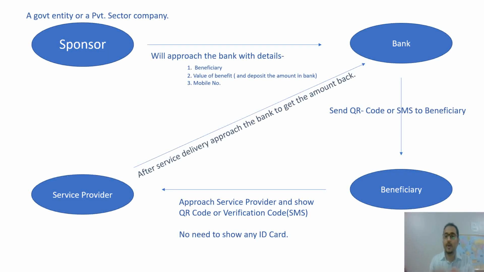Now what will the bank do? The bank will send a QR code or SMS to the beneficiary's mobile number. After receiving this QR code or SMS, if he does not have a smartphone, he will approach the service provider who will deliver the service to him, and show the QR code and verification code, that is a message actually, to this service provider. This beneficiary doesn't need to show any ID card.